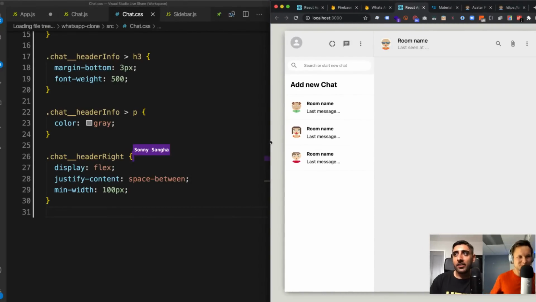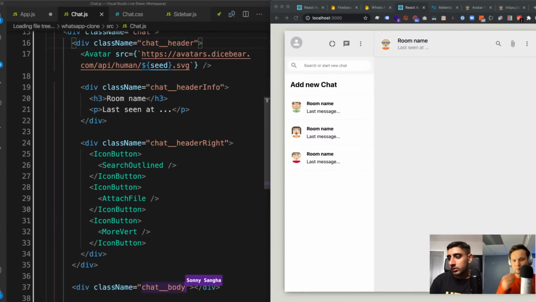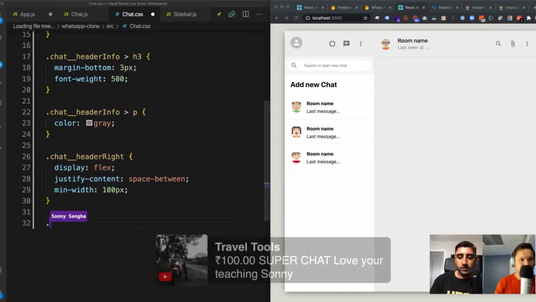So now we have the header right, and what we're going to do now is create the body. The body is a bit more interesting. It's where we're going to get a bit nitty gritty, with a little trick I'm going to show you guys. So for the body, let's go to chat body. I'm going to style the chat body first before I add anything inside of it.